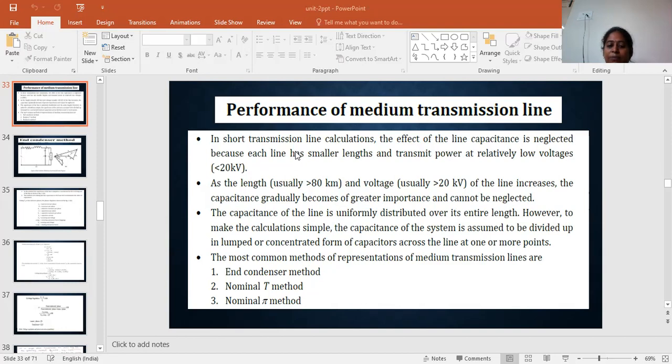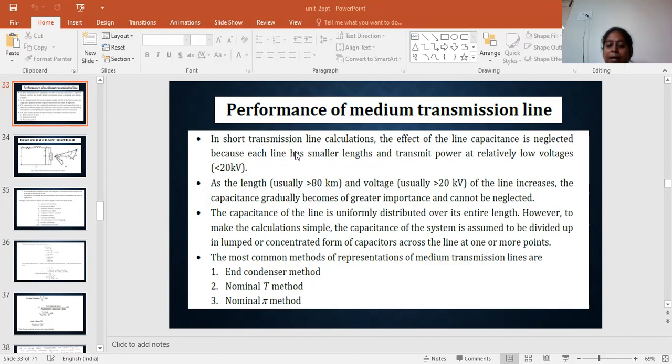For the medium transmission line, the length is above 80 kilometers and usually the voltage is higher than 20 kV. As the line length increases, the capacitance gradually becomes of greater importance and it cannot be neglected. The capacitance of the line is uniformly distributed over its length. However, to make the calculation simple, the capacitance is assumed to be lumped or concentrated as capacitors across the line at one or more points.